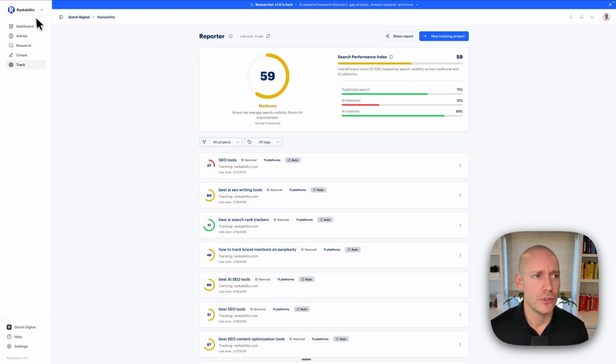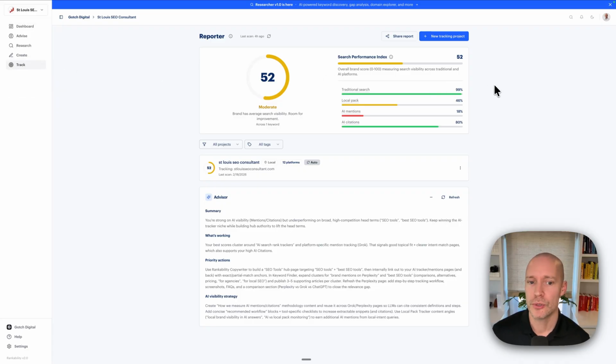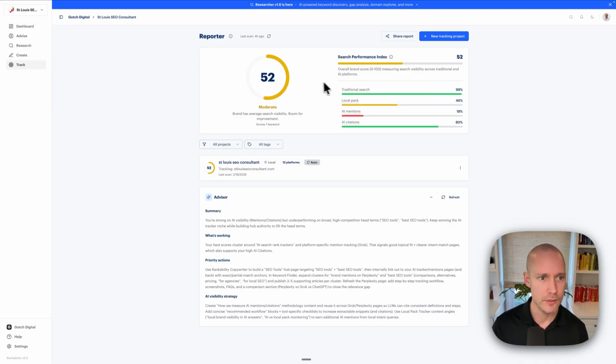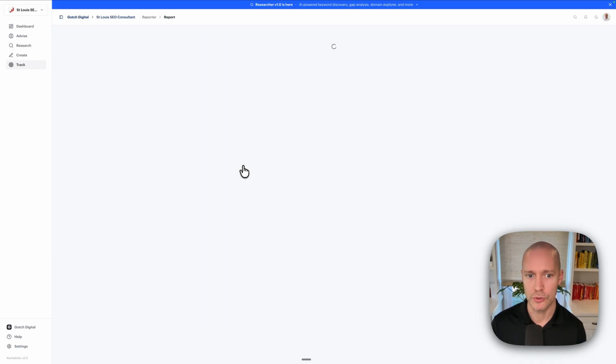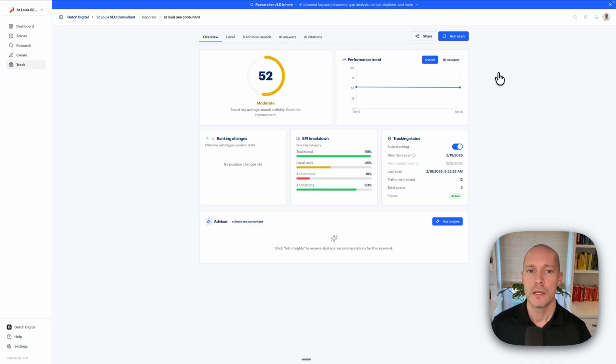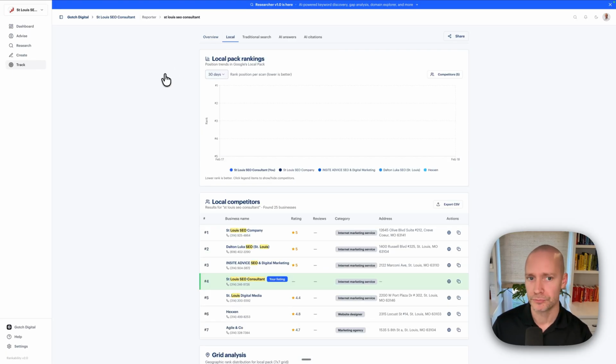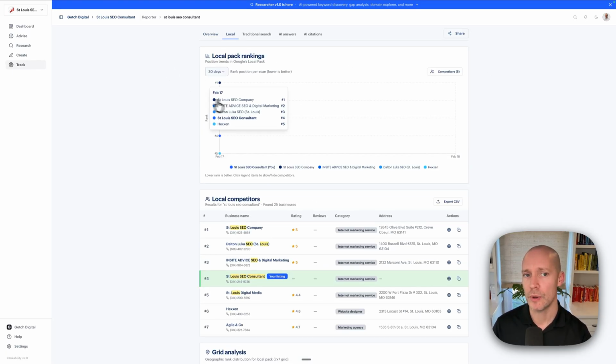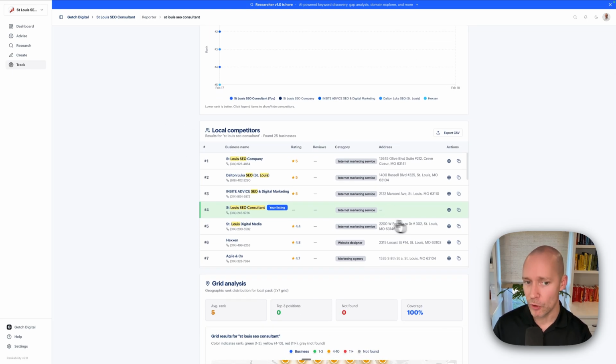So we'll go into St. Louis SEO Consultant, and we're going to go to the primary keyword here, and a couple things you want to look at here. So at a broader level, we can see obviously the SPI breakdown, and we can see that performance trend over time. Okay. And then we'll click on local. So this here is going to show you how you're performing in the local pack over time. Okay. So we can see our local pack performance.